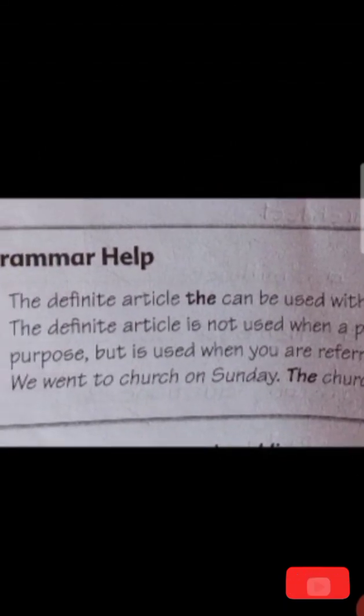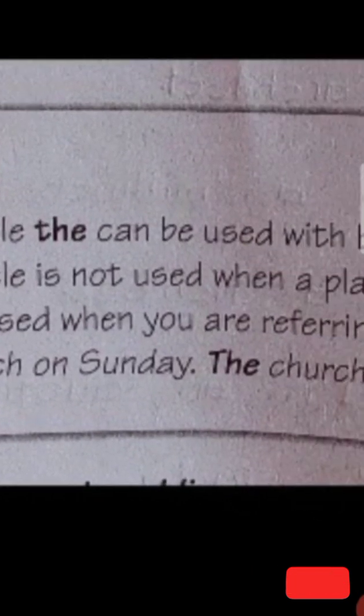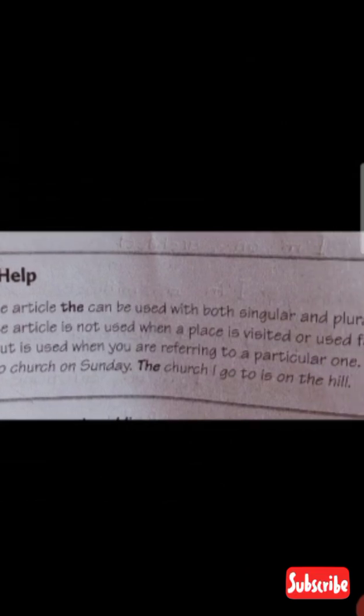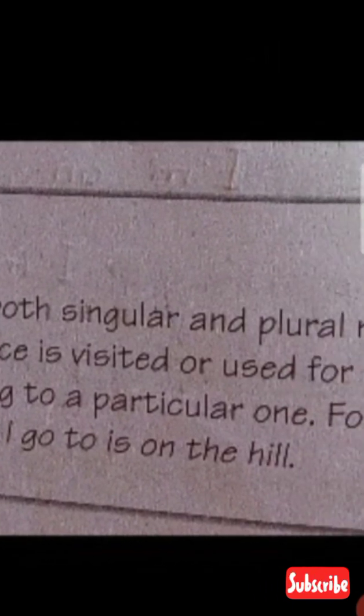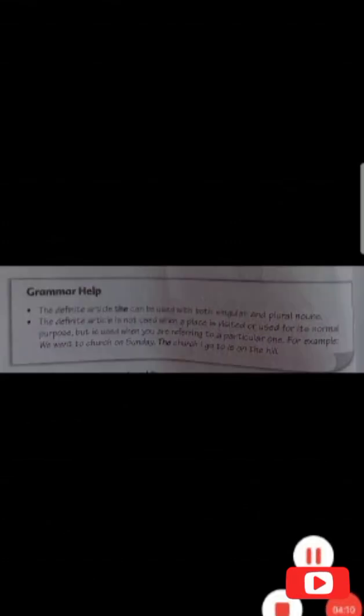For example, we went to church on Sunday. So you are visiting a place. We went to church on Sunday. To the church is wrong. You just write we went to church on Sunday. Again, what you will do? You will use the definite article the. The church I go to is on the hill. Understand? So the definite article the is not used when a place is visited, but is used when you are referring to a particular one. When you refer to it, then we shall write the.